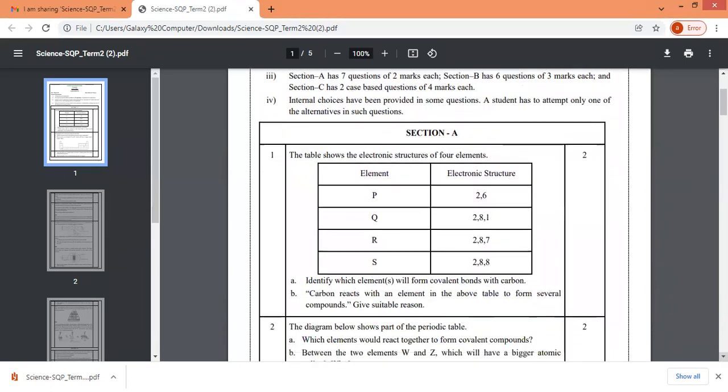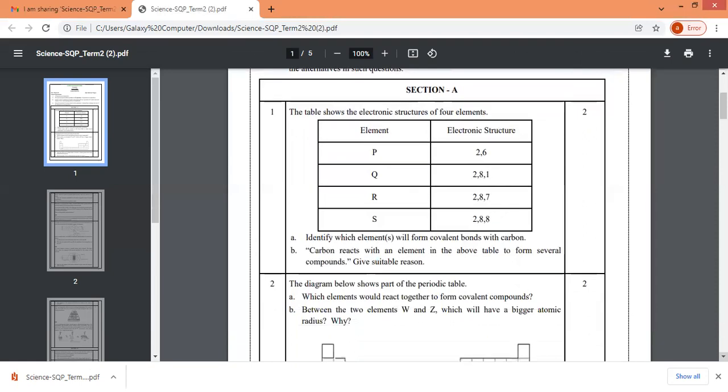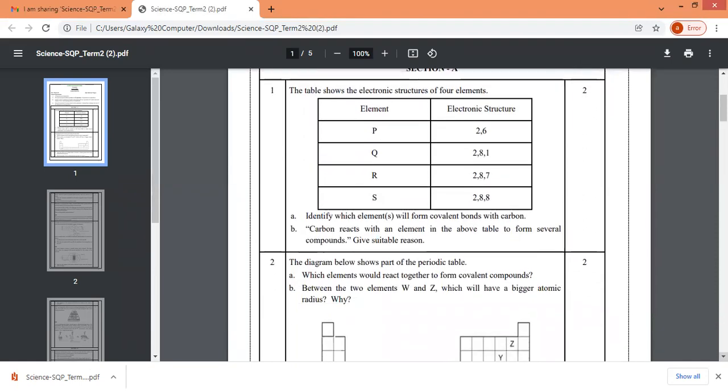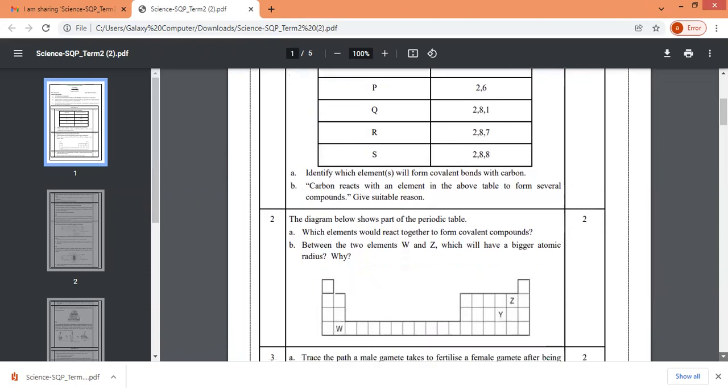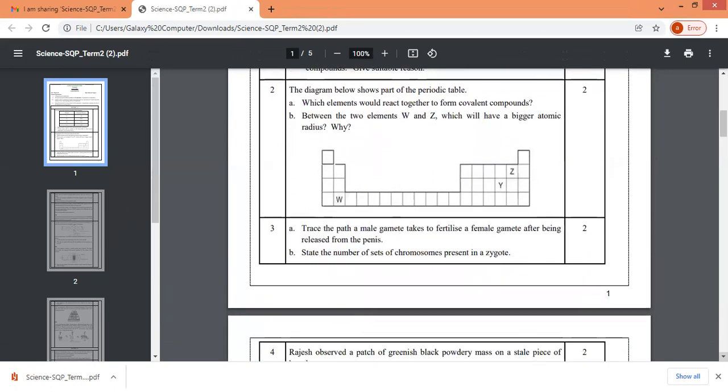Now, as you see, section A, the table shows the electronic structures of 4 elements. It is given. P, Q, R, S, electronic structures are given. Identify which elements will form covalent bonds with carbon. 2 marks it is. Carbon reacts with an element in the above table to form several compounds. Give suitable reason. Okay. This is the second question again.